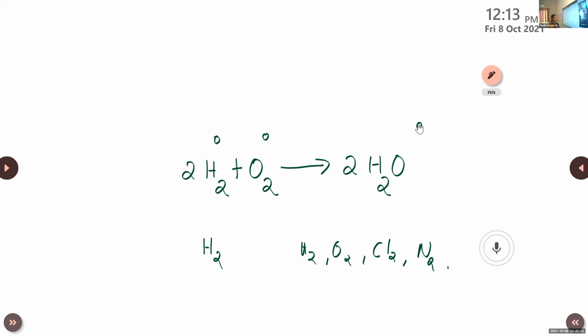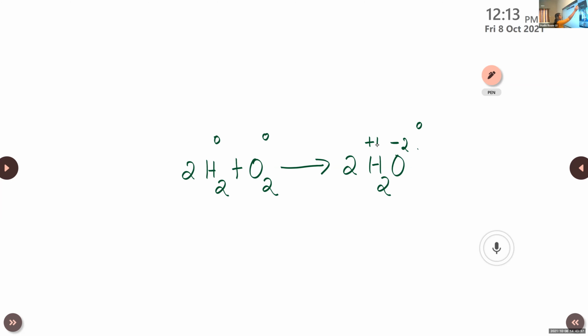Clear, children? This is clear for you. I will tell you. We know that the common oxidation state of oxygen is -2, right? And in the case of hydrogen, it is always +1. It is electropositive element, so it is +1.